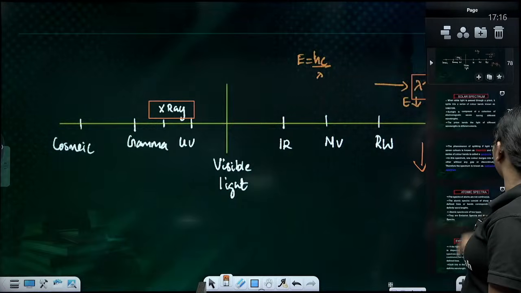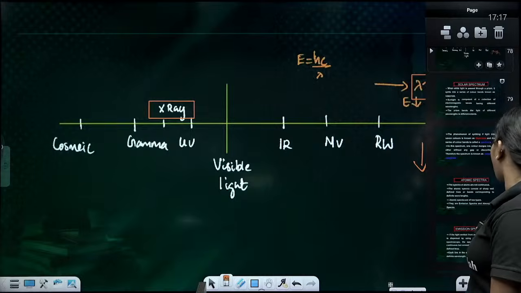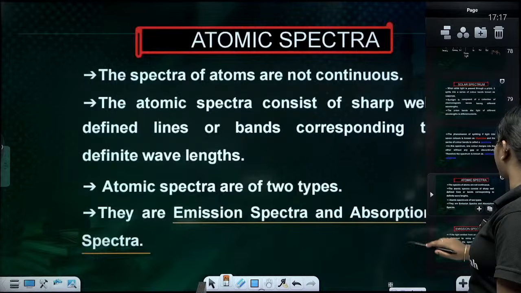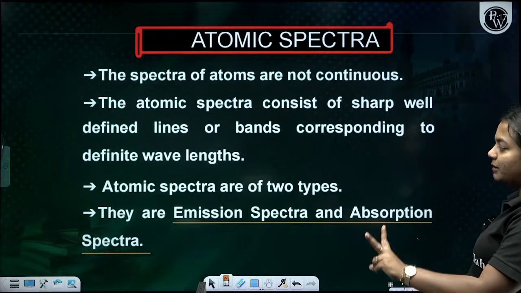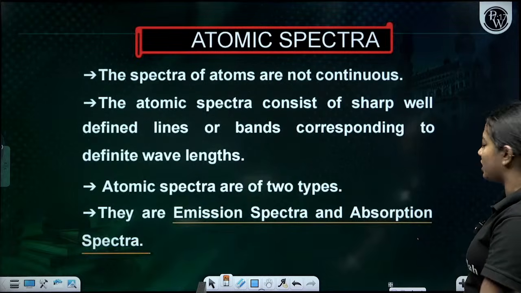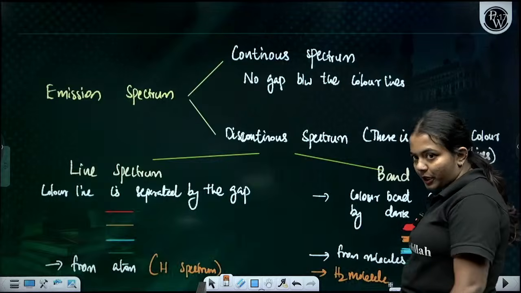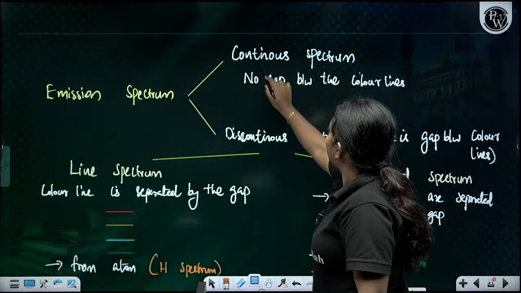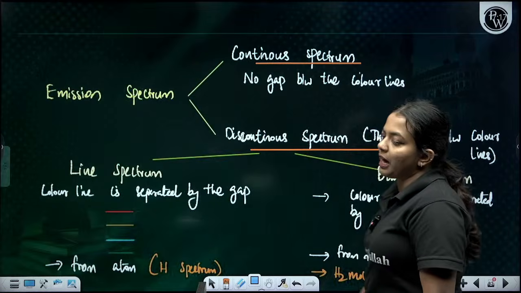Clear? Okay, clear. Now comes the spectrum. You have two types of spectrum, children. You have the continuous spectrum and non-continuous spectrum. In the non-continuous spectrum, there are two types, which are emission spectrum and absorption spectrum. What are the two types, children? Emission spectrum and absorption spectrum. In the emission spectrum, you have the continuous spectrum and discontinuous spectrum.